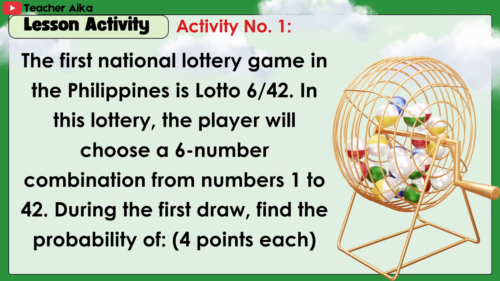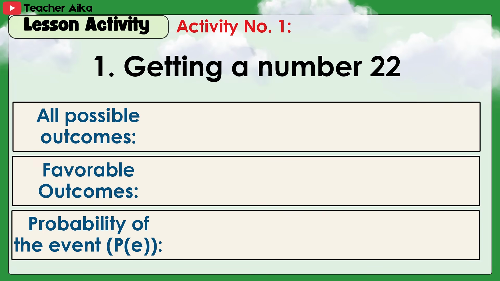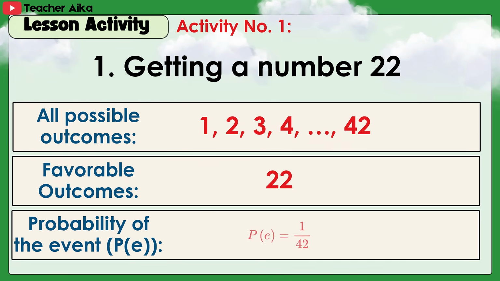During the first draw, find the probability of the following. This is 4 points each. 1. Getting the number 22. Possible outcomes: 1 to 42. Favorable outcome: 22. Probability of the event: 1/42.